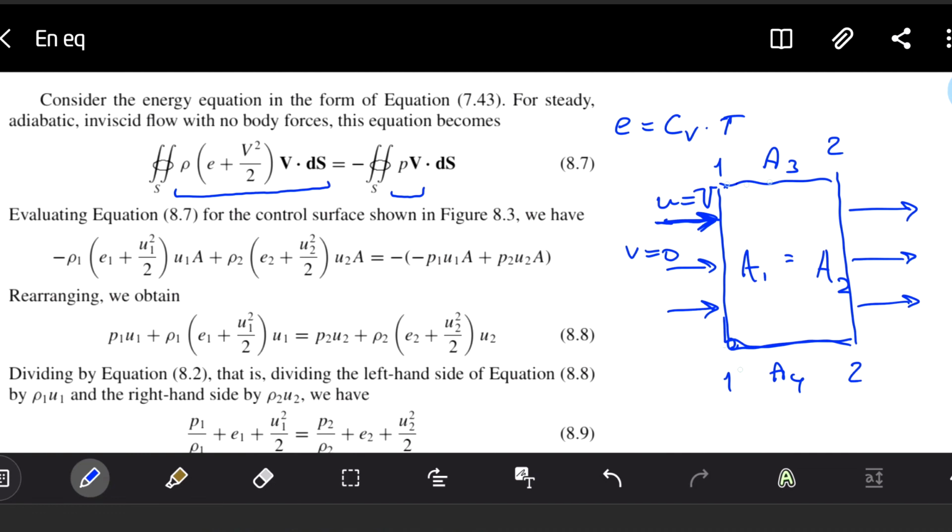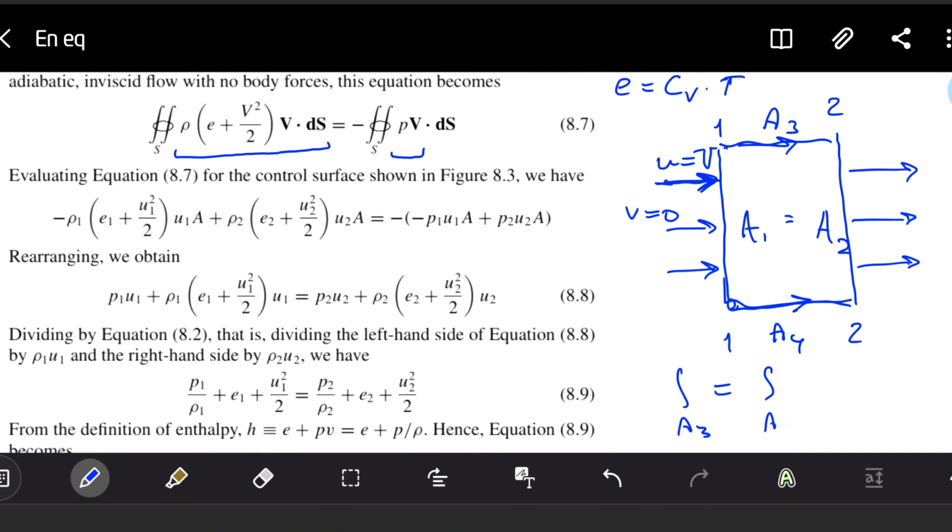One comment here is that we have flow always parallel to A3 and A4. So in this case, velocity does not enter and does not exit from the control volume. So the integral of A3 will be equal to the integral of A4, area integral, and will be equal to 0.